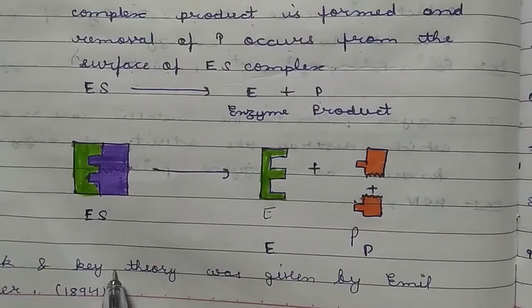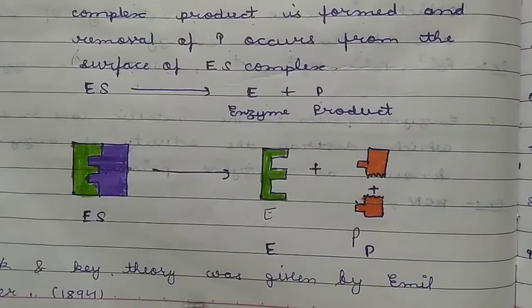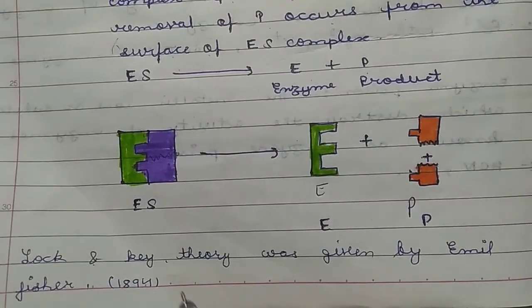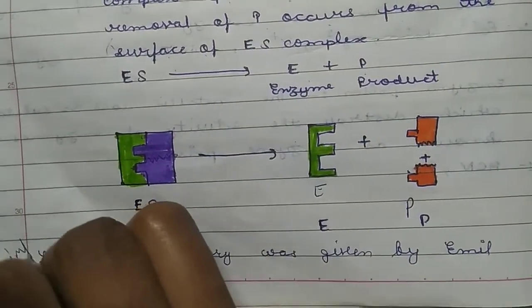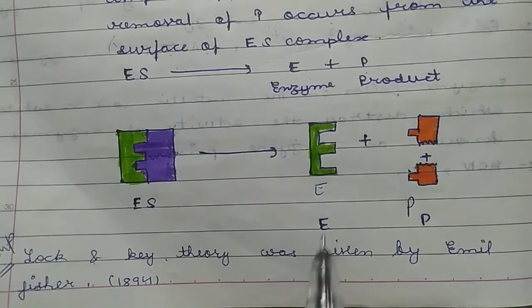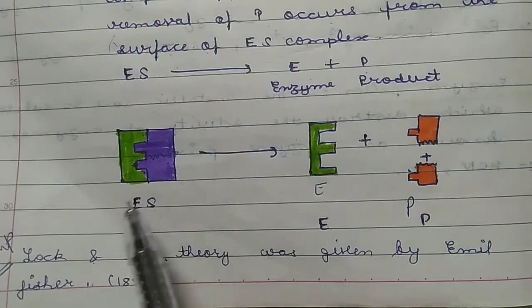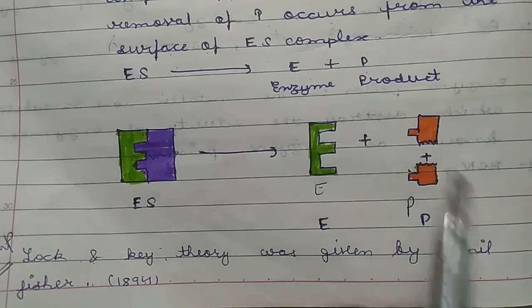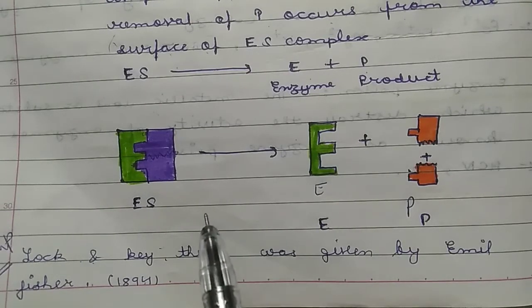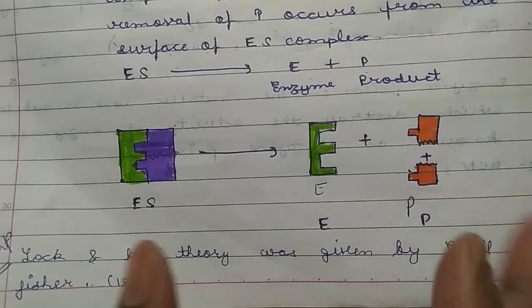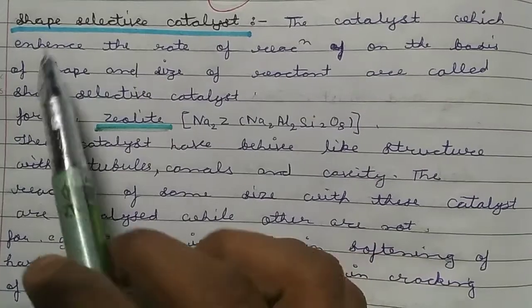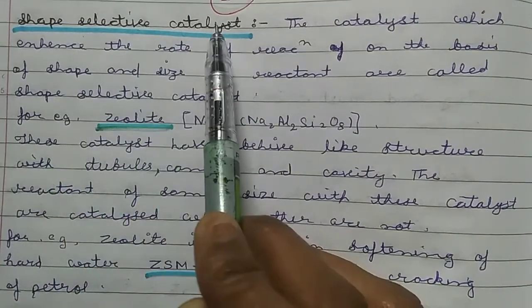Okay, so the lock and key theory was given by Emil Fischer in 1894. It is a very important question: which scientist gave the lock and key theory to explain enzyme catalysis? Thus, we can understand very easily what enzymes are, and we will now discuss the shape selective catalyst.